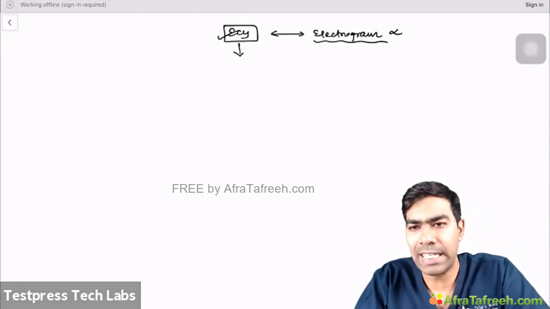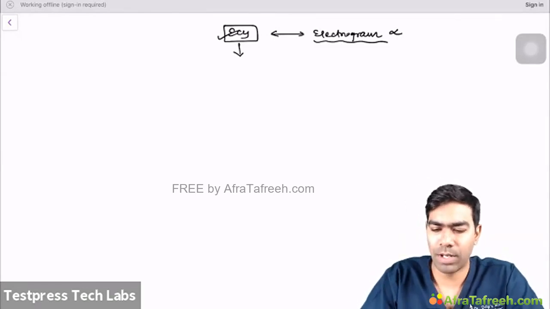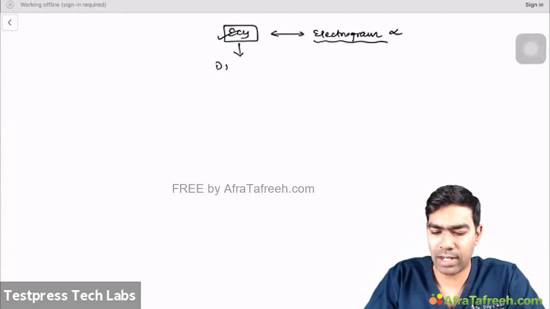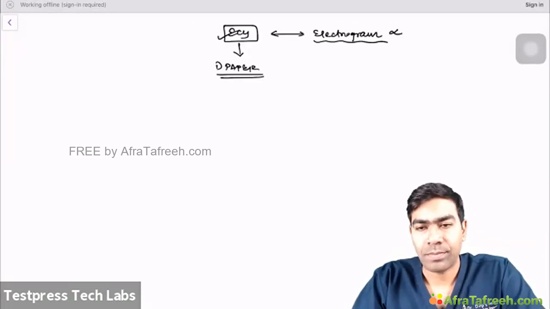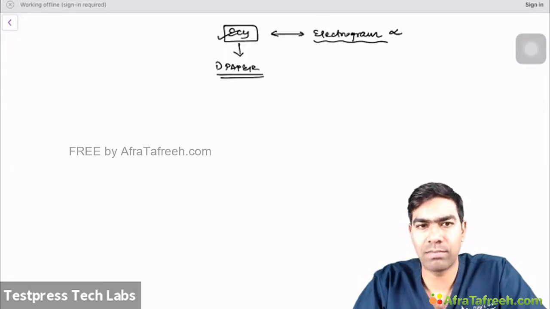That is ECG. In German it's also called EKG, because their way of pronouncing electrocardiogram is electrocardiogram, that is EKG. You can call it in any way, not a problem. As far as ECG is concerned, the most important thing to understand first is the paper. You know very well how the paper looks, but let me tell you, it has multiple squares and it runs at a particular speed.